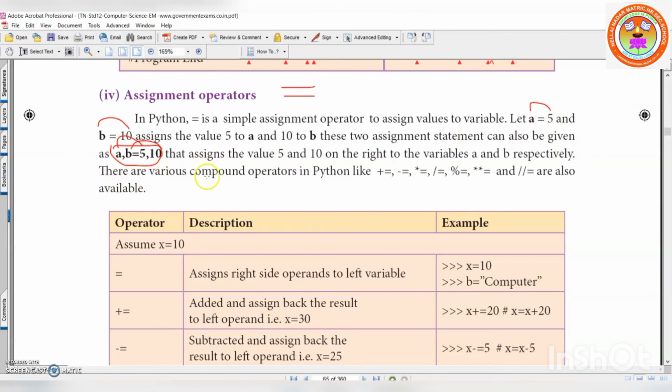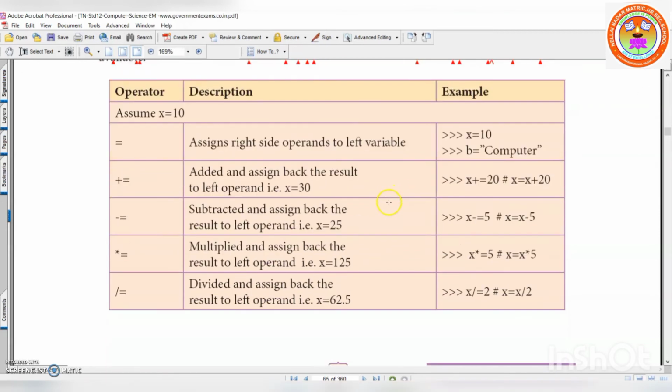There are various compound operators in Python like plus equal to, minus equal to, multiplication equal to, division equal to, modulus equal to, power equal to, and floor equal to. All these things I already explained in 11th standard. Just recollect it. Okay. Assume x is equal to 10. That is the equal to operator, you are assigning 10 to x.